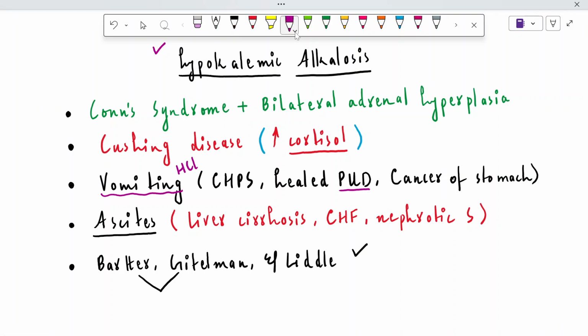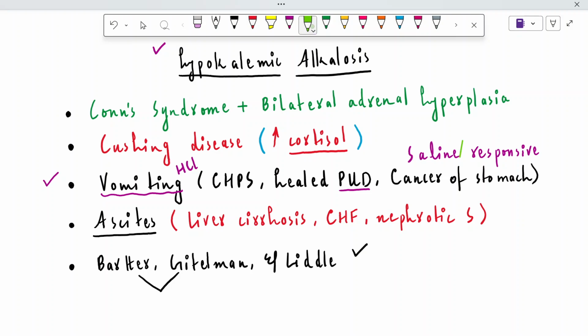Let's talk about the treatment of these conditions. In case of vomiting related diseases like GIT related diseases, it can be cancer of stomach, healed peptic ulcer disease, or chronic hypertrophic pyloric stenosis. All these conditions are saline responsive, right? If we give such patients normal saline, that is 0.9% saline, these conditions will respond to it.